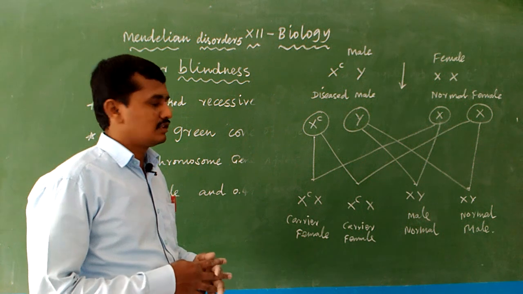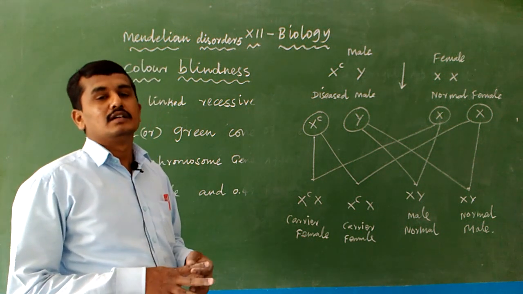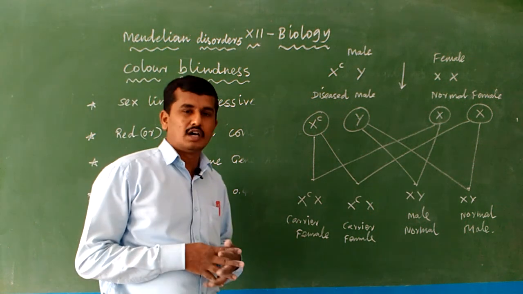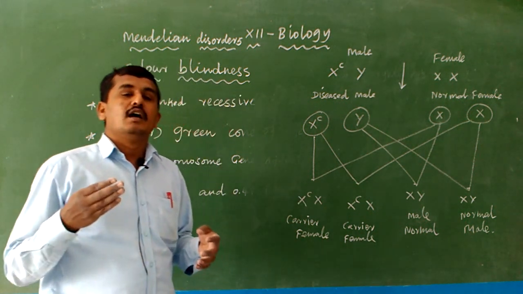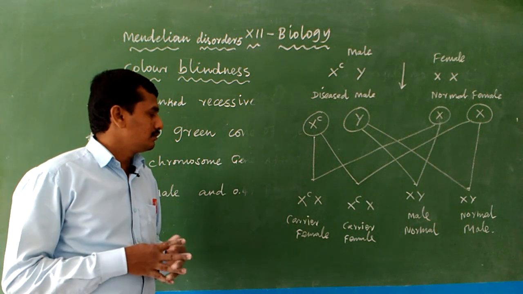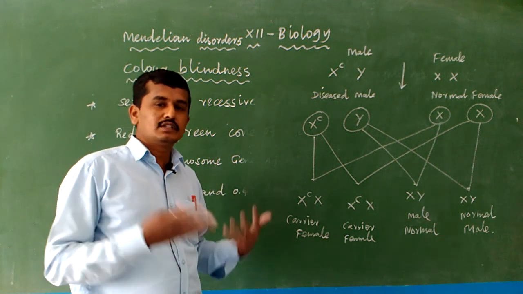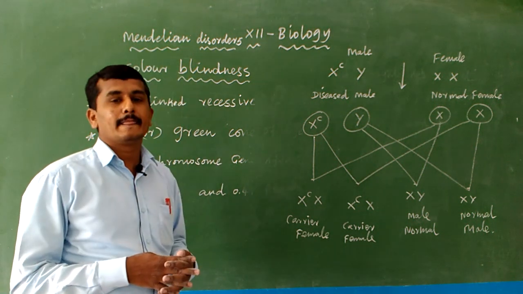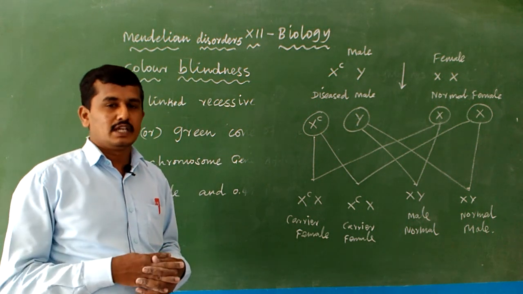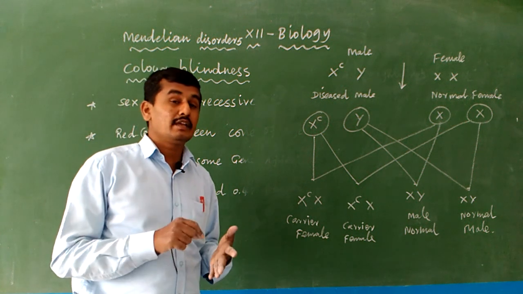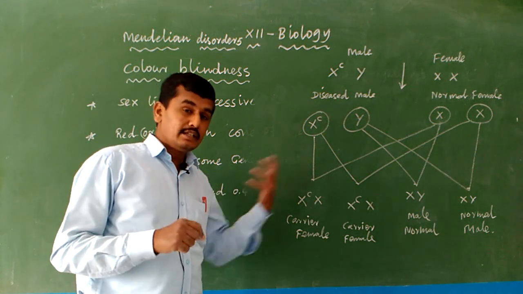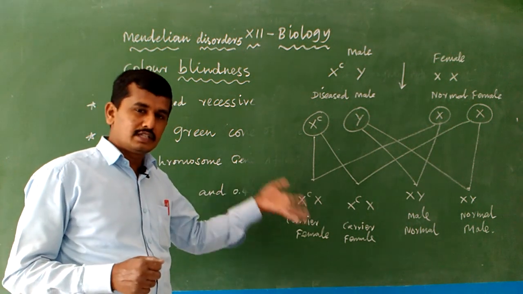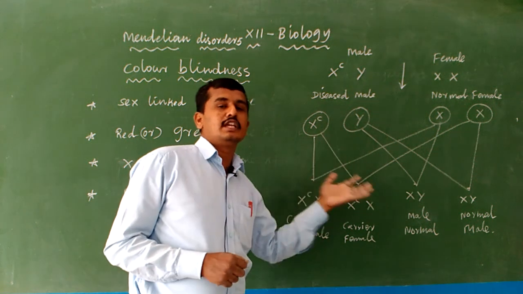How many percentage of the male are normal? 100% of the males are normal. How many percentage of the females become carriers? 100% of the females become carriers. How many percentage of the females in the total progeny become carriers? 50% of the females in the total progeny become carriers.